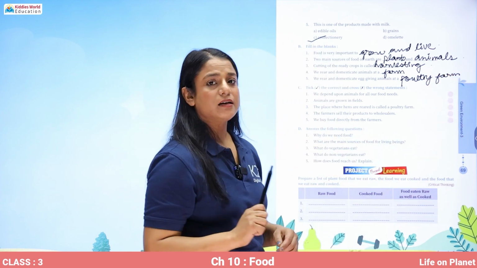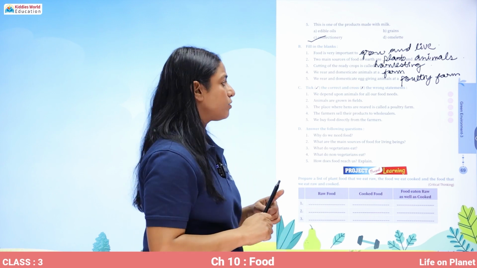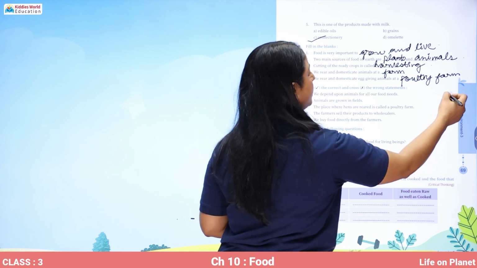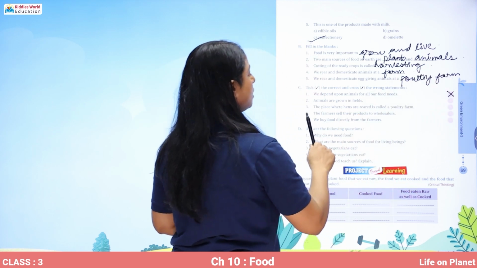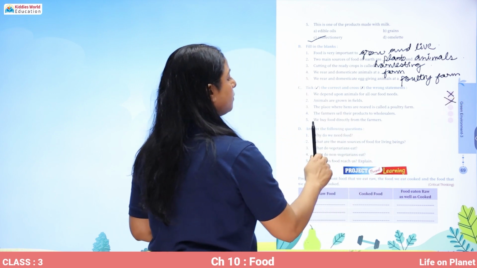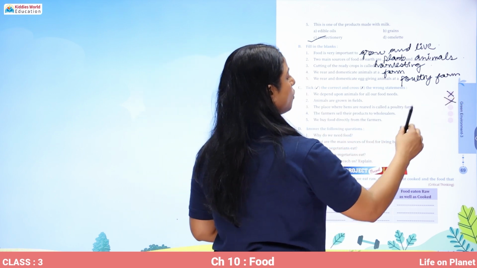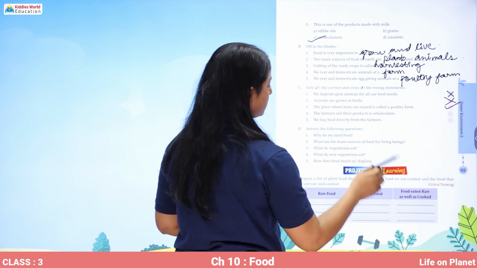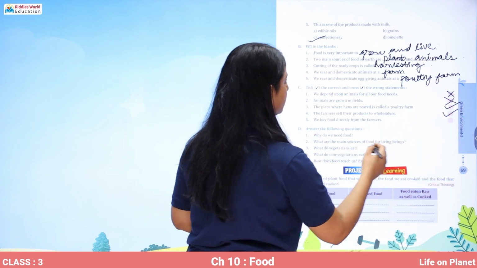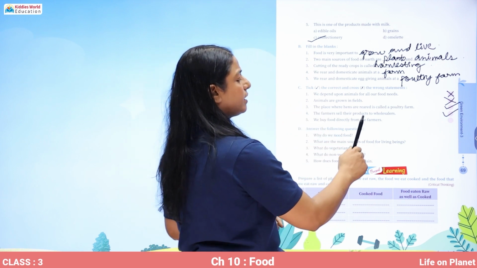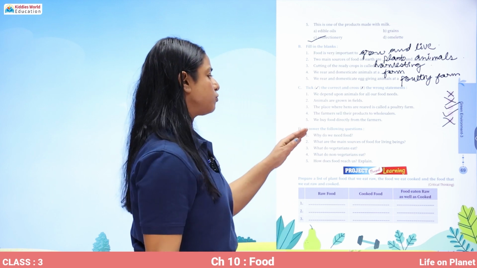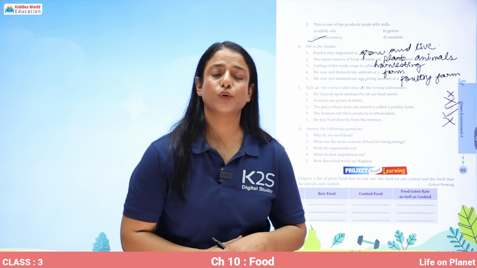You have to tick the correct statements and cross out the wrong ones. We depend upon animals for all our food needs. No. Animals are grown in fields. No. The place where hens are reared is called a poultry farm. That's correct. The farmers sell their products to wholesalers. That's correct. We buy food directly from farmers. No. You have to answer the following questions in your notebook yourself.